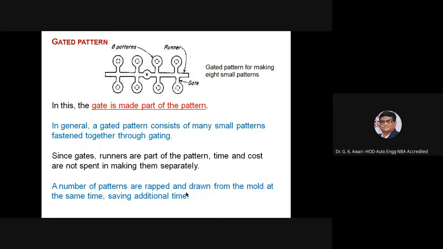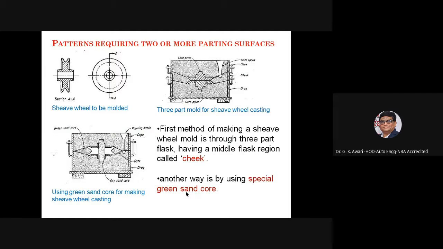In general, a gated pattern consists of many small patterns fastened together through a gating. Since gates and runners are part of the pattern, time and cost are not spent in making them separately. Instead, they are connected together, and a number of patterns are rammed and drawn from the mold at the same time, saving additional time.